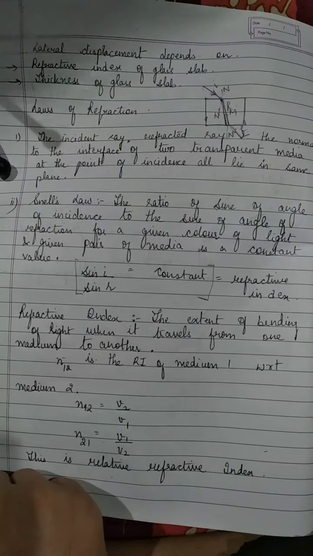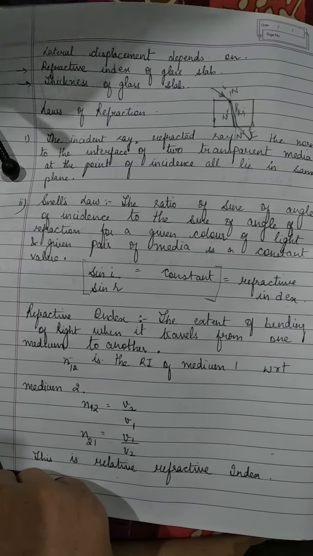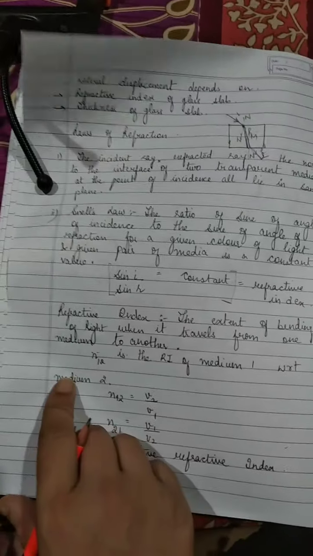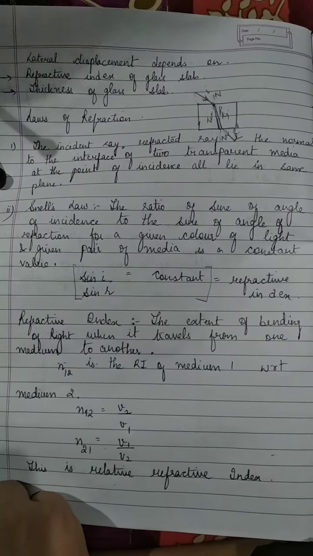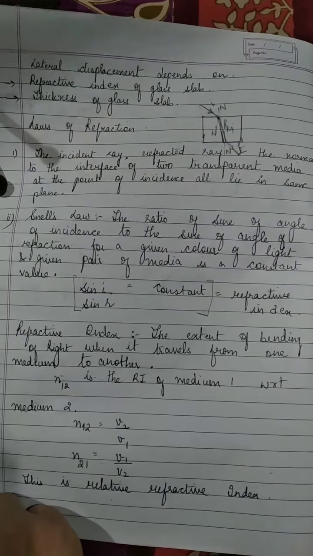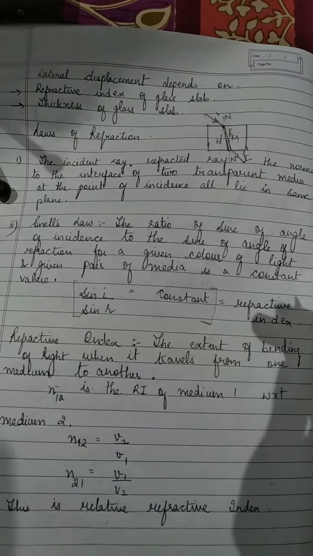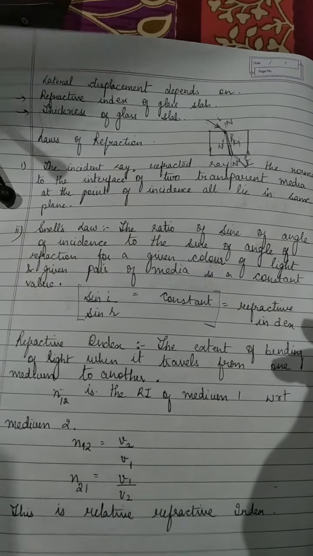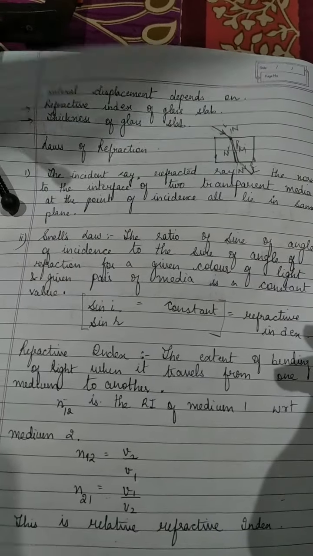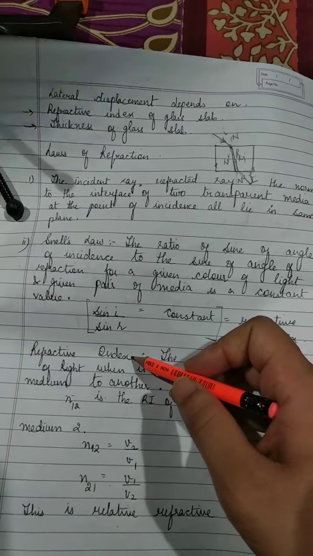Now, as we have already discussed, lateral displacement depends upon the refractive index and the thickness of the glass slab. So the refractive index is the extent to which the bending of light takes place when it moves from one medium to another. Whether it will move towards or away from the normal when it travels from one medium to another is usually referred to as its refractive index.